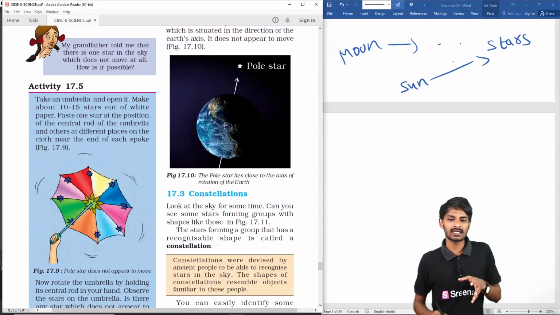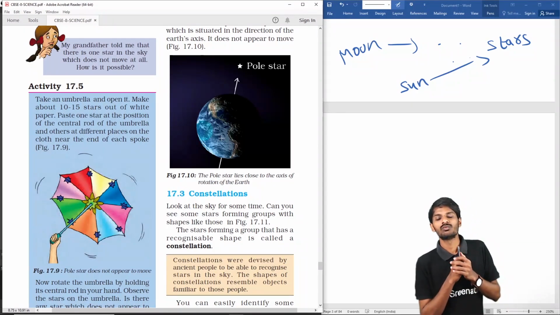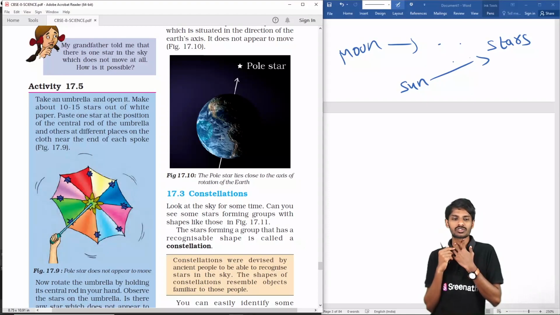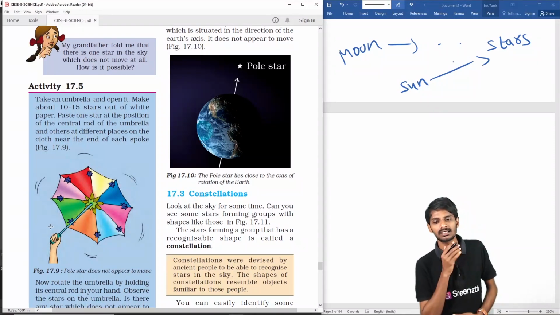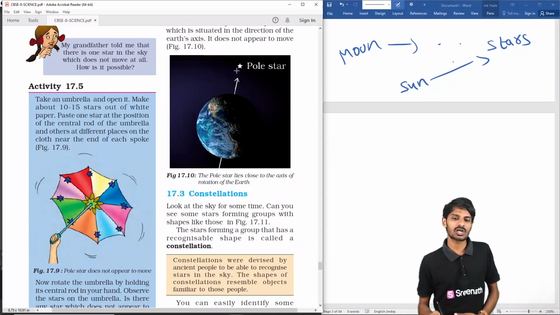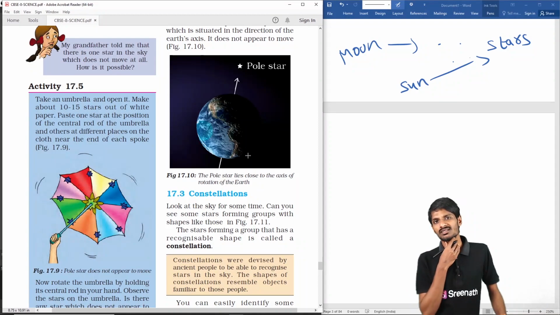Like that, we are on the earth, as the earth is rotating. We are on the rotating earth, which means if you are on the umbrella, then you will also rotate. Like that the stars appear to be rotating. But if you observe the pole star, which is straight above, just like the center of the umbrella, it does not look like it is rotating. Okay, students, that is what is happening here. So this is about the stars.